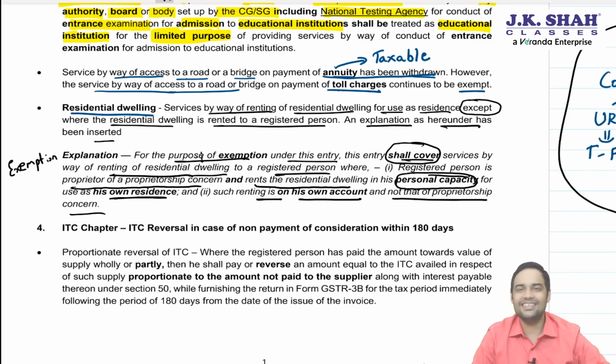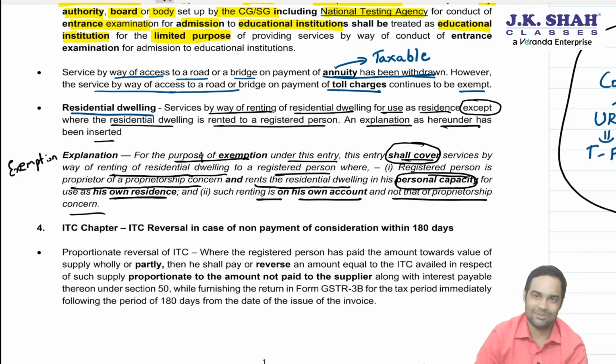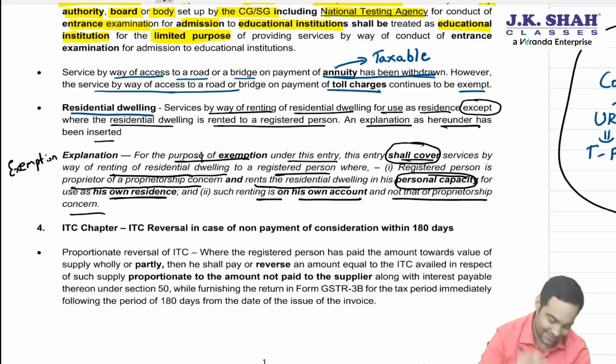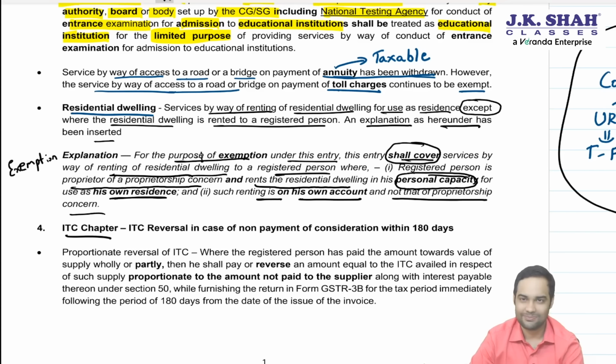Okay, these were the three changes which happened in exemption. First one is relating to National Testing Agency. They will be regarded as education institute for limited purpose of conduct of examination. Annuity relief has been deleted. Third, proprietor for his own use, personal capacity enjoys an exemption. Okay. Now let's move on to ITC chapter.